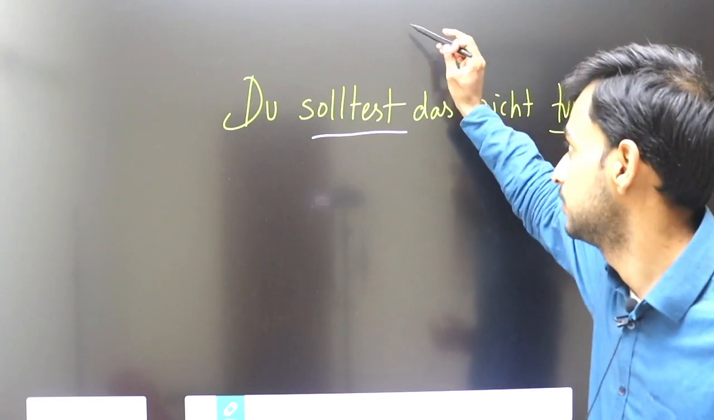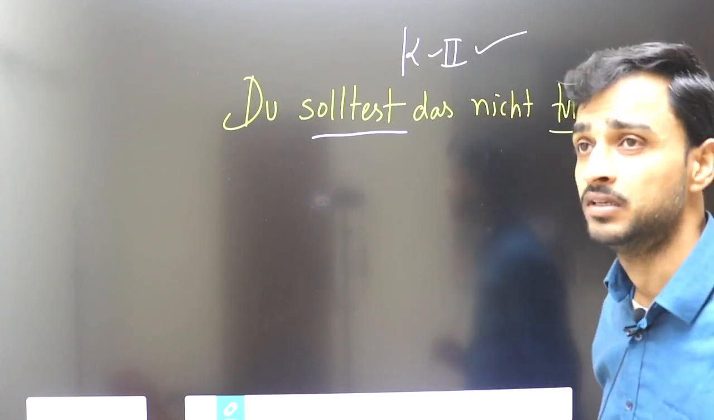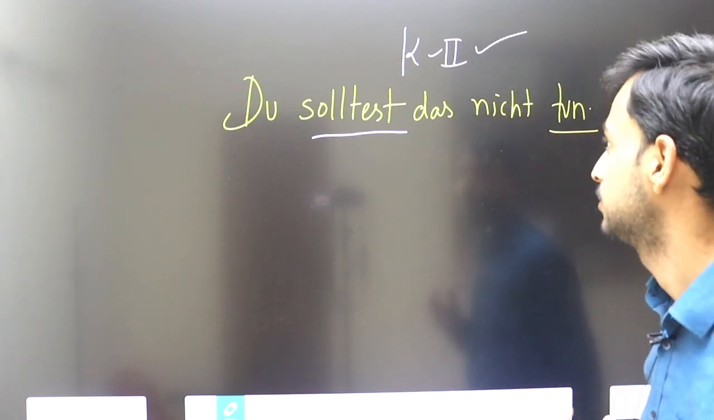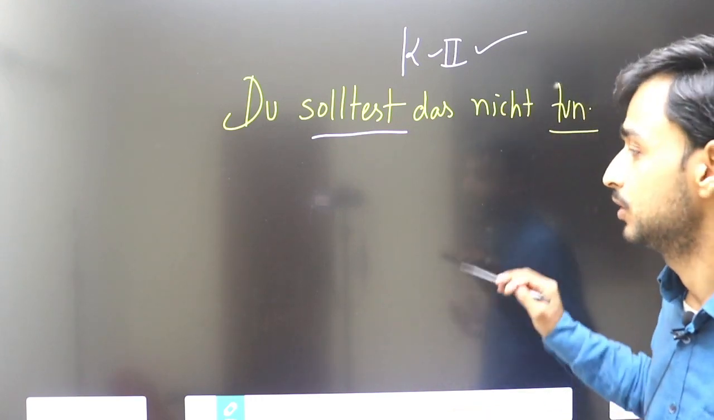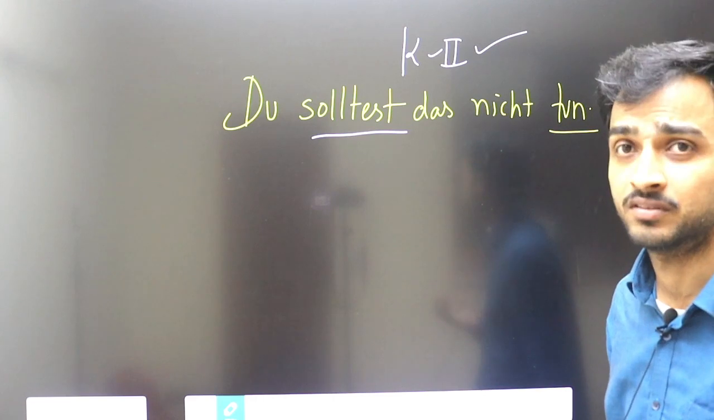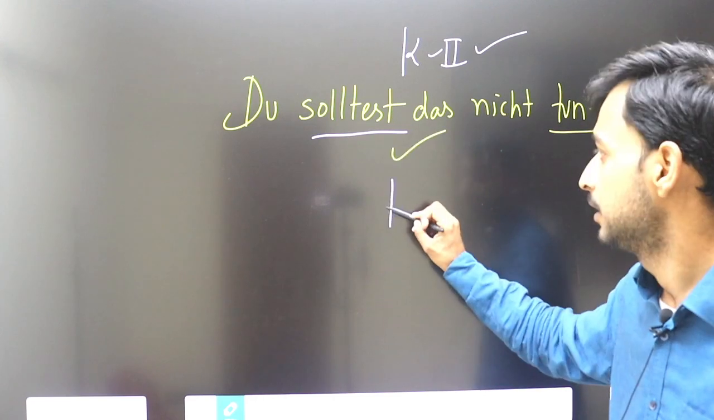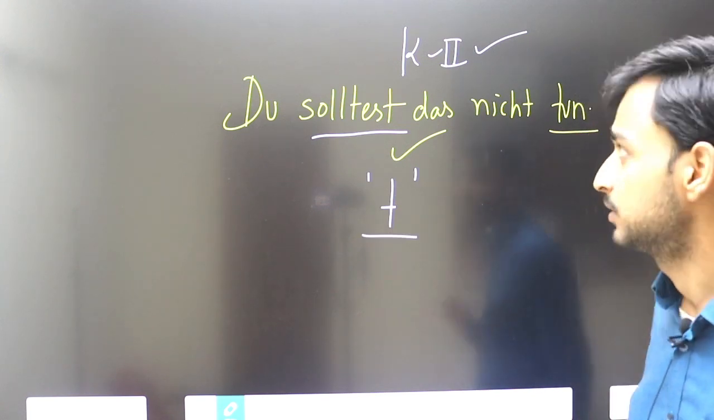Okay, that is known as Konjunktiv II. You learn this in another topic, or you can watch this topic in the previous videos I have already made. Du solltest das nicht tun, you should not do this. Okay, this is called preteritum form. Basically you have to write extra T, that's it, you have to write extra T. This is preteritum form.